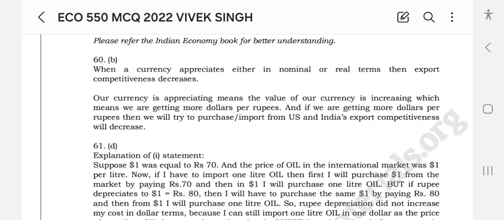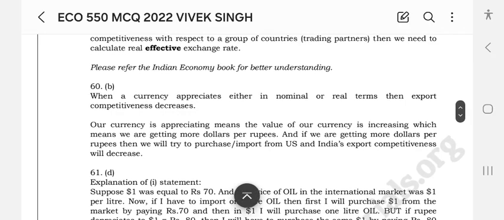When a currency appreciates either in nominal or real terms, then export competitiveness decreases. Our currency appreciating means the value of our currency is increasing, which means we are getting more dollars per rupee, and then we will try to purchase imports from the United States, and export competitiveness will decrease.